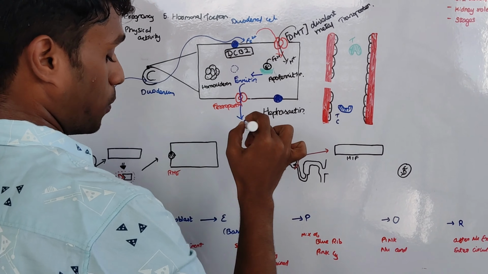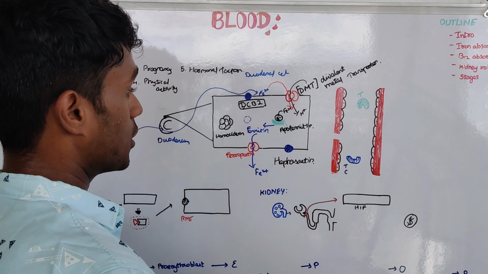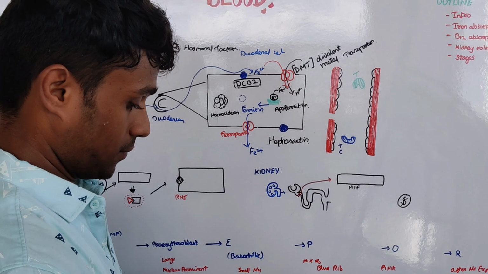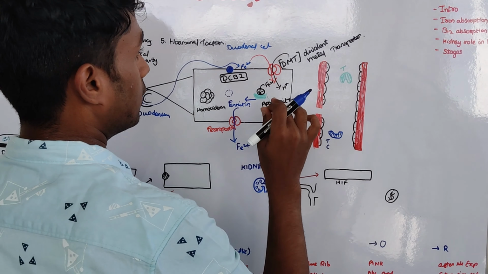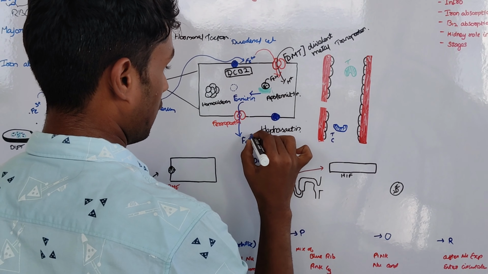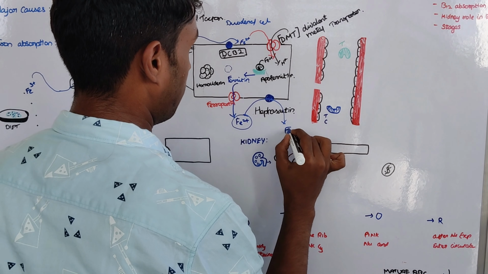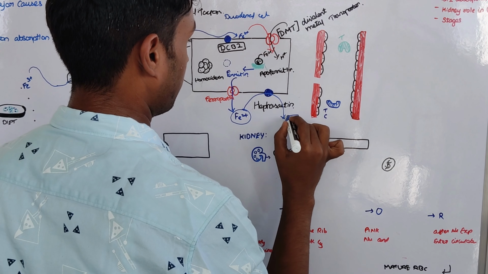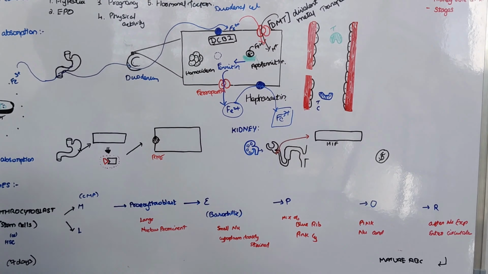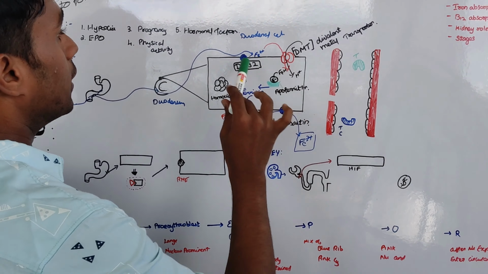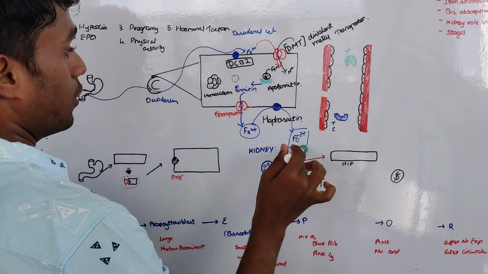Now this Fe2+ is converted into Fe3+ with the help of the protein called hephaestin, which is present in the membrane of the duodenal cells. Fe2+ is converted into Fe3+ form with the help of hephaestin. Okay. Here Fe3+ is converted into Fe2+. Here Fe2+ is converted into Fe3+.